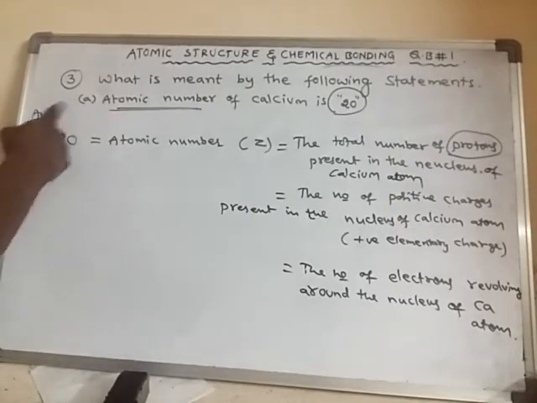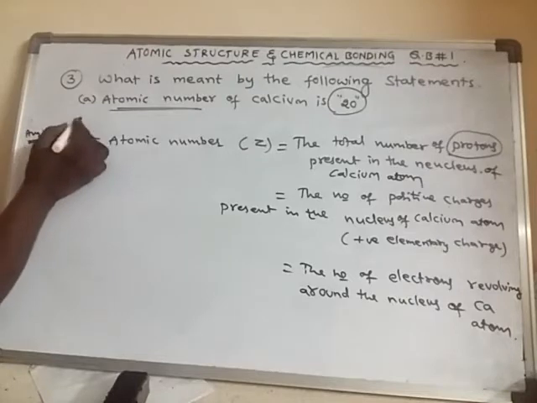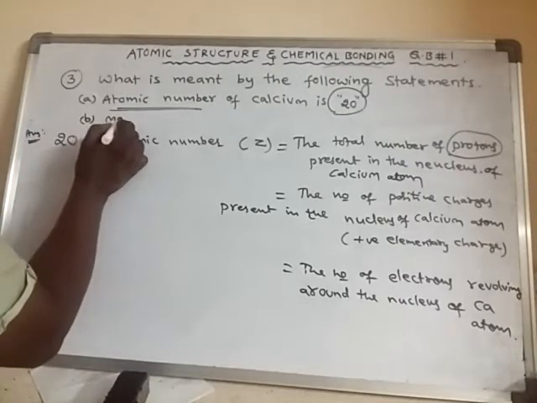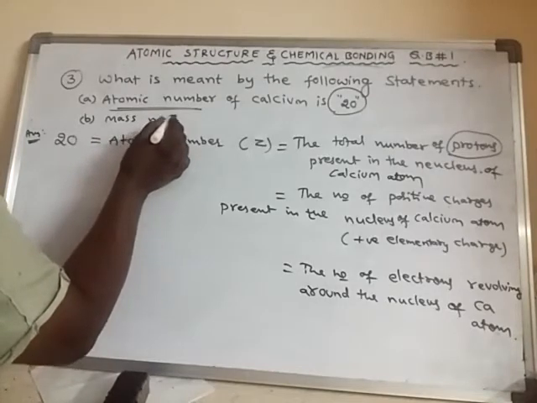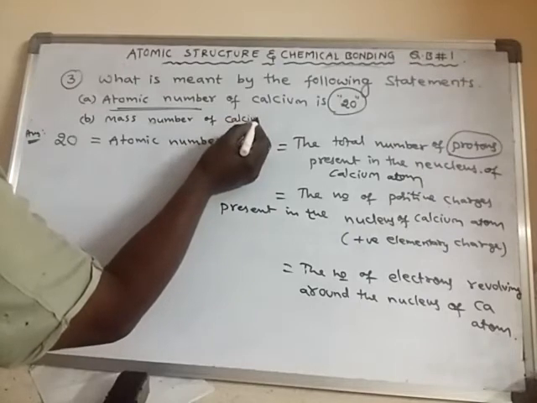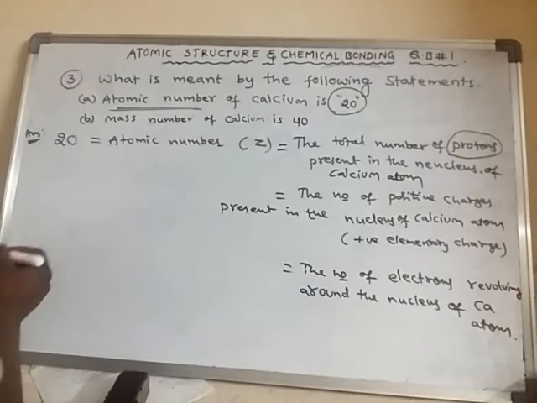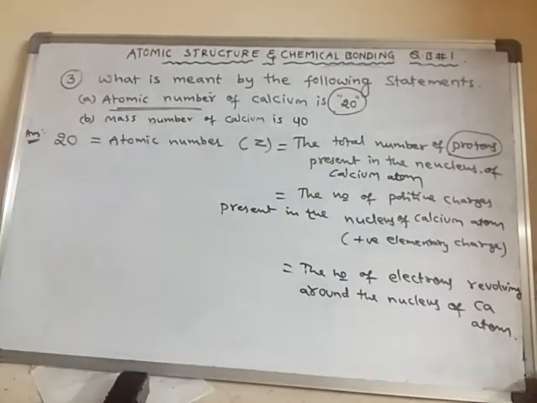Next, B. In the same question, part B is there. So what is the sub question B? Mass number of calcium is 40. What is the meaning of the following statements? So what is the meaning of this statement?